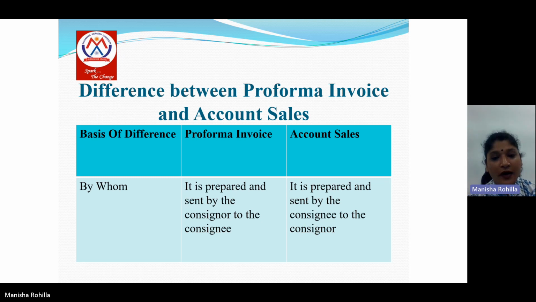Next is the difference between pro forma invoice and account sales. First point is by whom. Pro forma invoice is prepared by the consignor and sent to the consignee at the time of sending the goods. Account sale is prepared by the consignee and sent to the consignor.